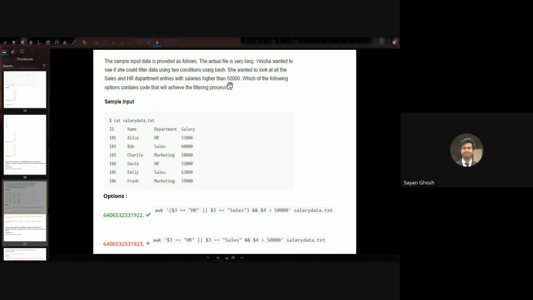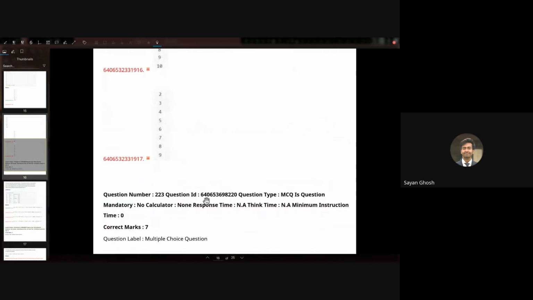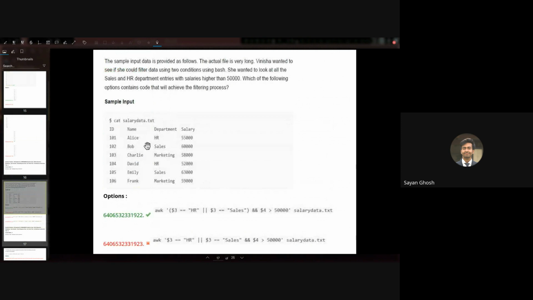And the salary, which is the last column, has to be higher than 50,000. So which of the options contain the code that will achieve the filtering process? Here we are basically using awk, so all the options are awk. In awk, the separator here is tab, so we don't have to set the FS. By default, any white space will be considered.